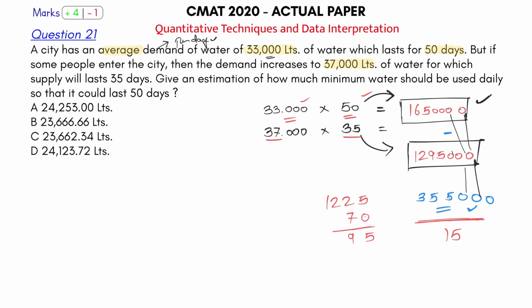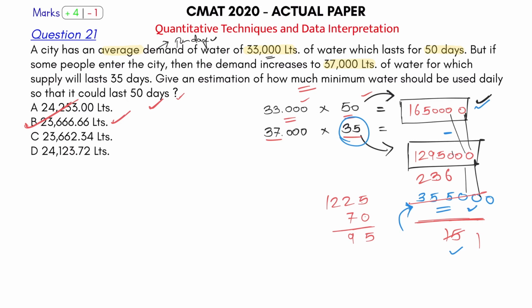Now divide this by 15, because you had used the water for 35 days. 15 more days you will use this much amount of remaining water, because this is the capacity. So per day, how much? Given an estimation of how much minimum water should be consumed on a daily basis so that it could last for 50 days. So that is your answer now. Just find it out. 15 2s are 30 and then you get 5, 15 3s are 45, then 15 6s are 90. If you solve this, I am thinking that it will be 1 by 15 and I should get this B as an answer here.